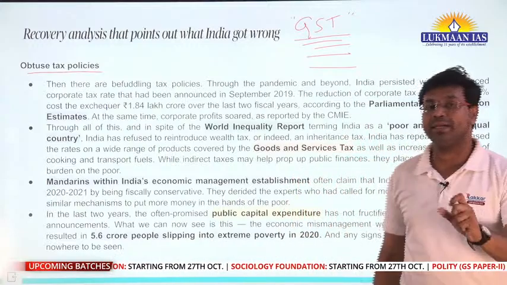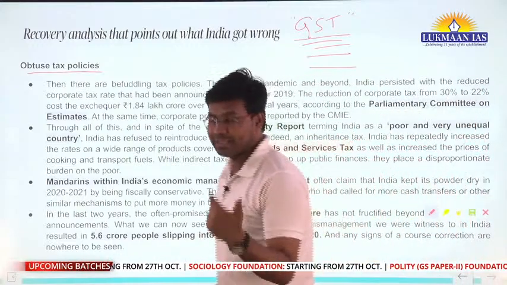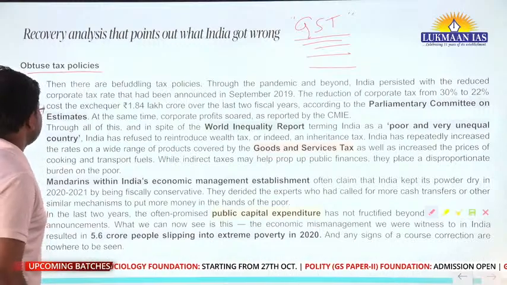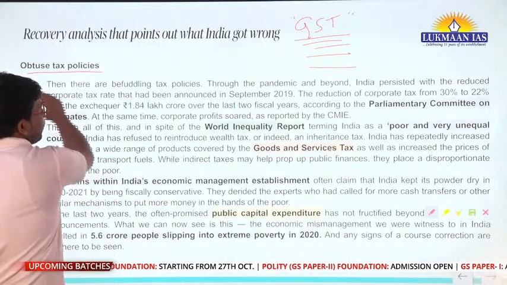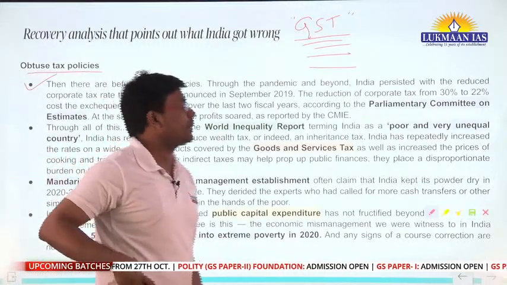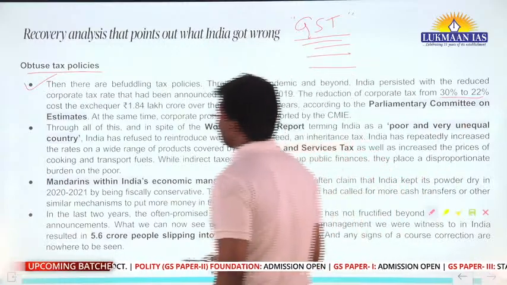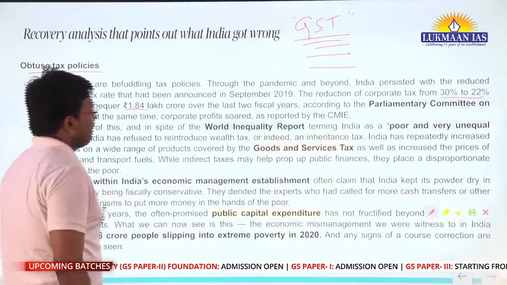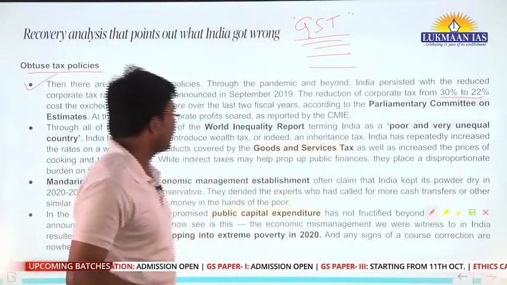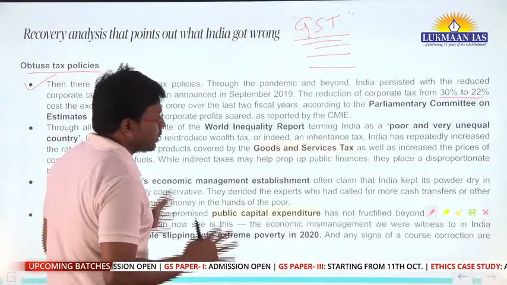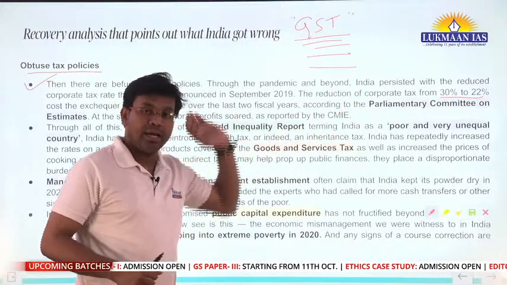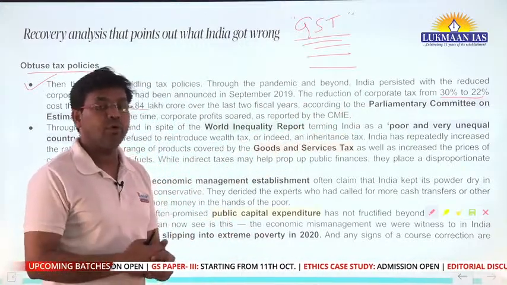Different countries apply tax differently within their own jurisdiction. If we talk about the government of India, it has reduced corporate taxes from 30% to 22%. But what happened is that it reduced the total revenue the government got at that time. This report says that reducing corporate taxation from 30% to 22% has reduced the total inflow of money for the government.